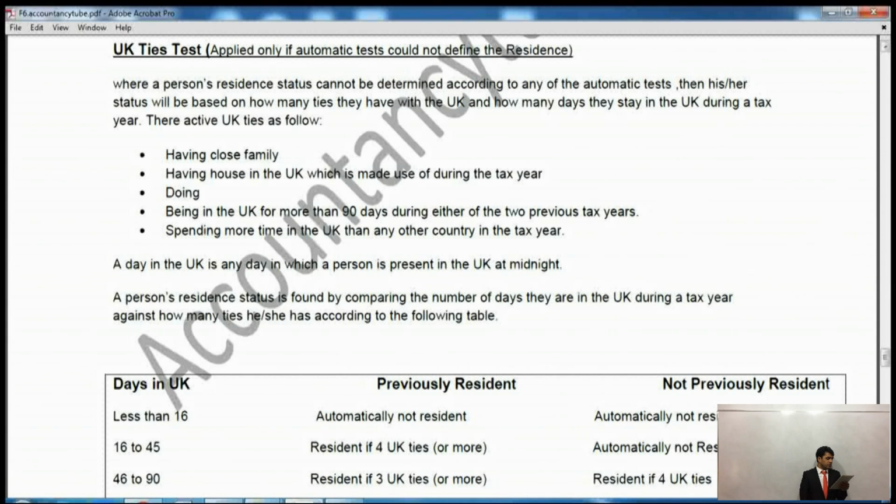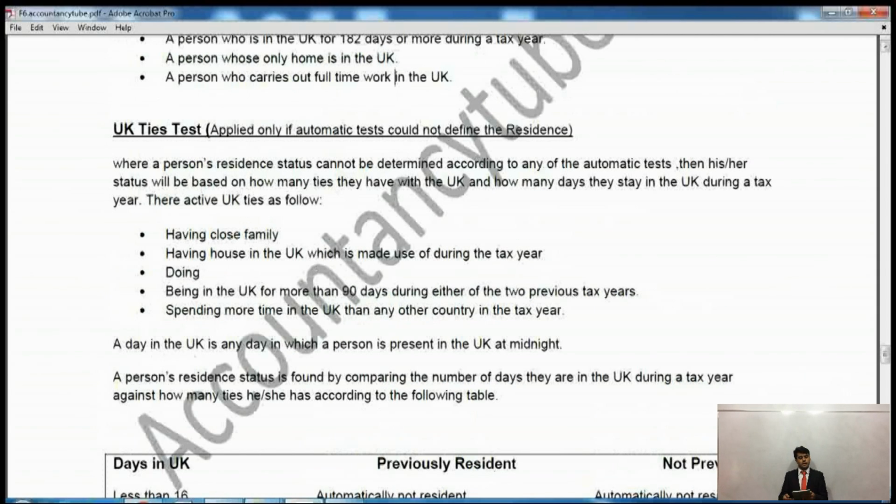Then the last tie is spending more time in the UK than any other country in the world. So spending more time in the UK than any other country in the tax year. If you have been in the UK for more time than in any other country, then it is also a tie. A day in the UK. Now a day, because these are saying spending this many days, spending that many days. What is a day in the UK? Now being in the UK at 12 midnight is called a day.